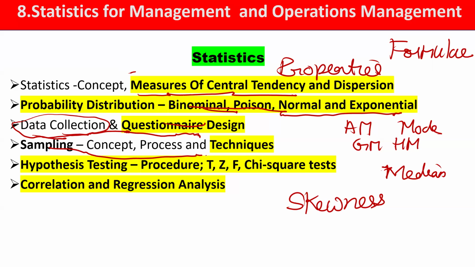Here you should know the sampling process and which are non-probability and probability sampling techniques. Then all types of parametric and non-parametric tests are important. The steps involved in the hypothesis testing procedure are also important, especially the tests they have named: T, Z, F and chi-square.